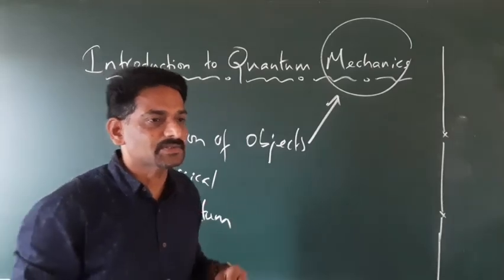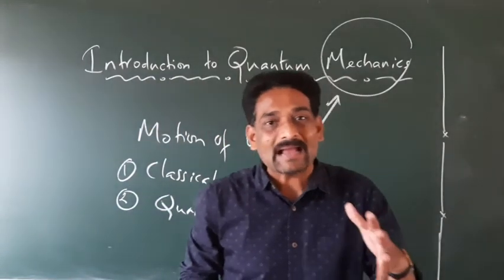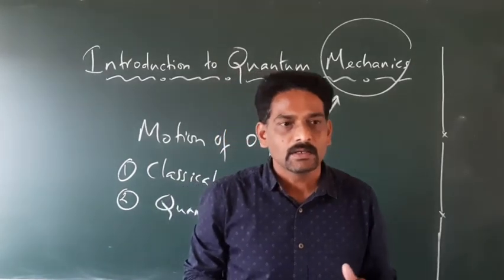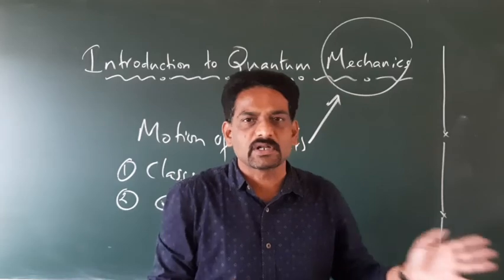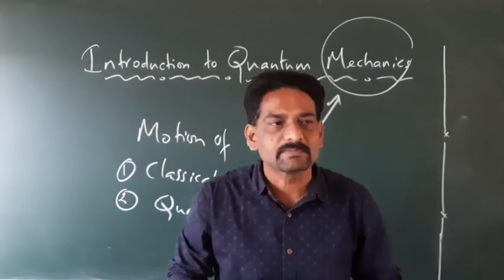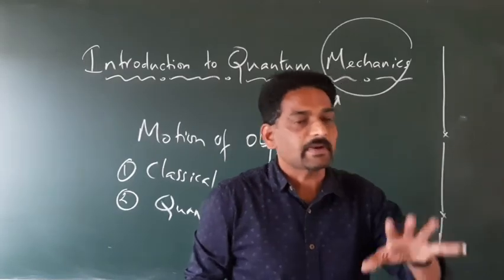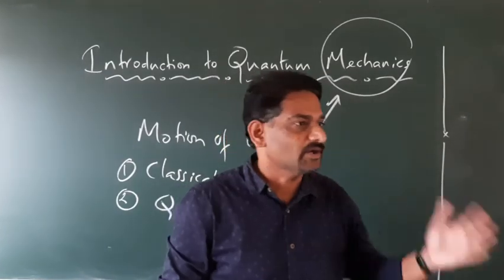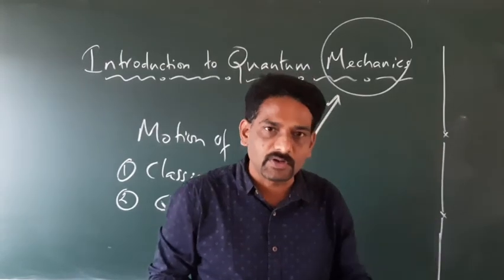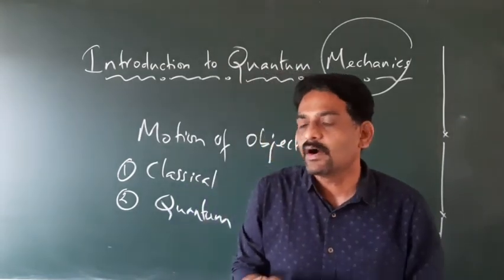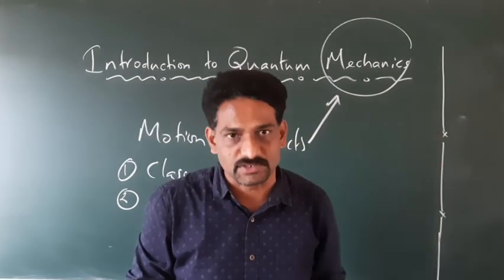To understand this, we have to go to what is known as black body radiation. Earlier, the motions of all objects which are large in dimensions were very well explained by classical mechanics. There was no problem whatsoever. The three fundamental laws of Newton, the first, second and third law, successfully explained the motion of all particles which were large in dimensions.